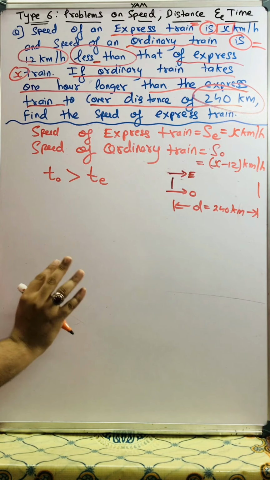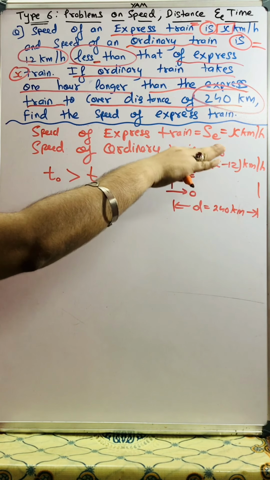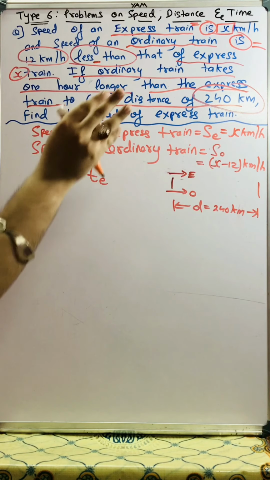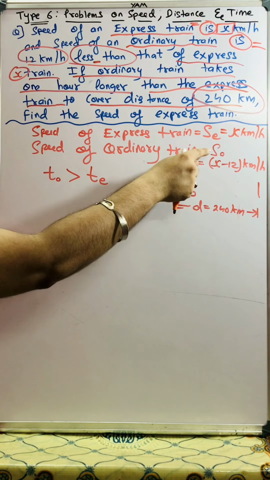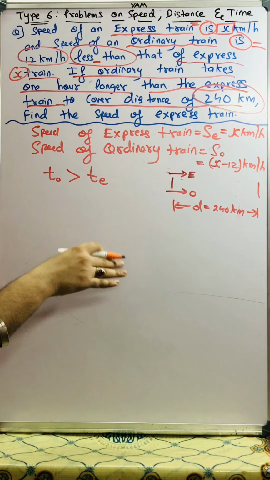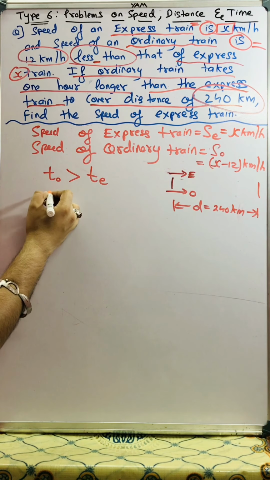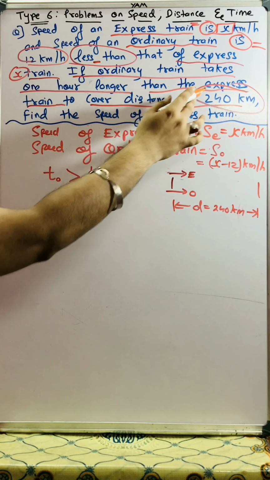Don't get confused in this. The speed of the express train is more and the speed of the ordinary train is less. Because the speed of the express train is more, it will take less time to reach the destination as compared to the ordinary train. The time of the express train is less. Now it's given, if the ordinary train takes 1 hour longer than the express train.